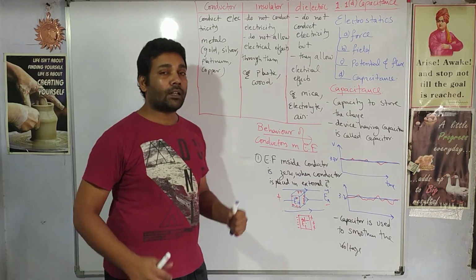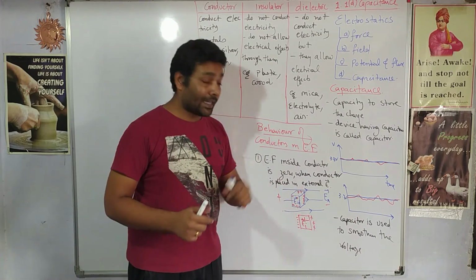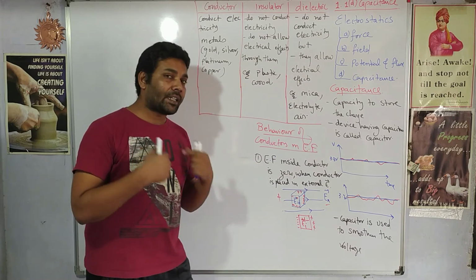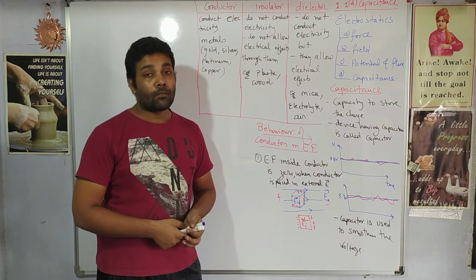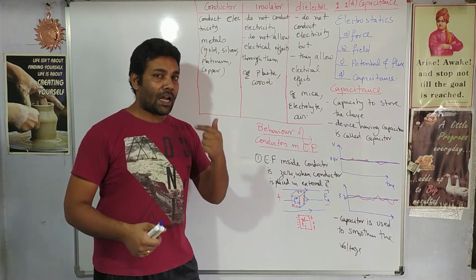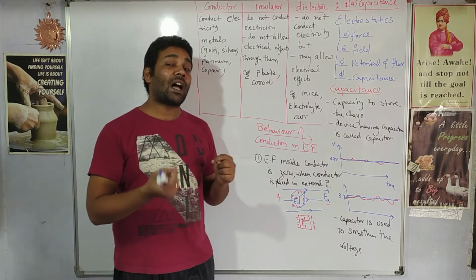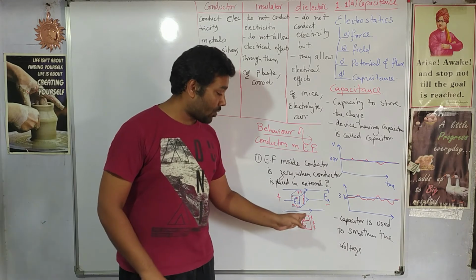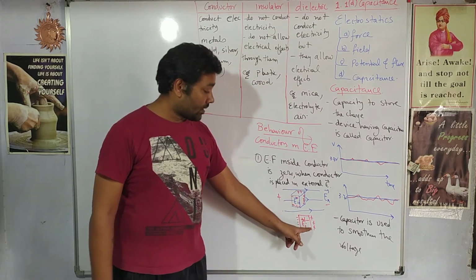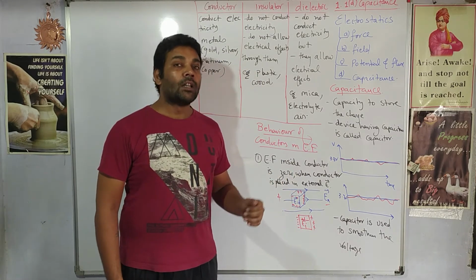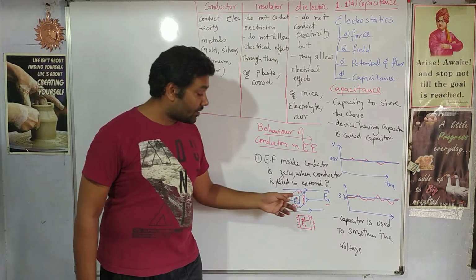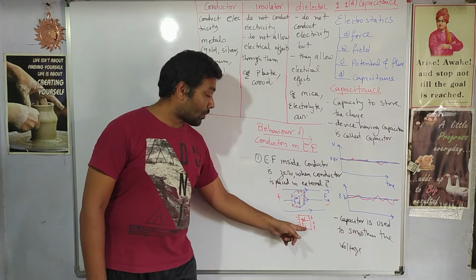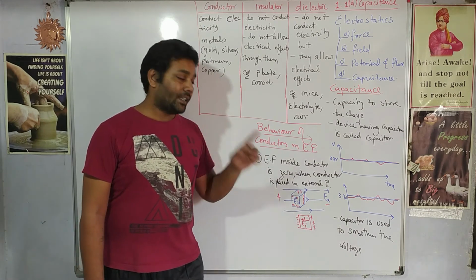I have a question here. Let's say I am placed in an electric field, then what will happen? Will the electric field inside me become zero? Obviously no. I am not the best conductor. I am just a conductor, but not as good a conductor as this metallic conductor is, right? So obviously the electric field inside me will be different from the external electric field, but it will not become zero.